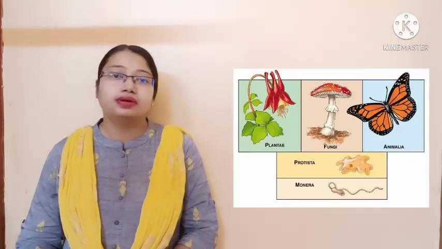So these diverse types of organisms need to be classified properly. Until and unless they are properly classified, we cannot study them on a sequential basis. So today we are going to study the basics of 5 kingdom classification, and then we will be entering particularly into the plant kingdom.